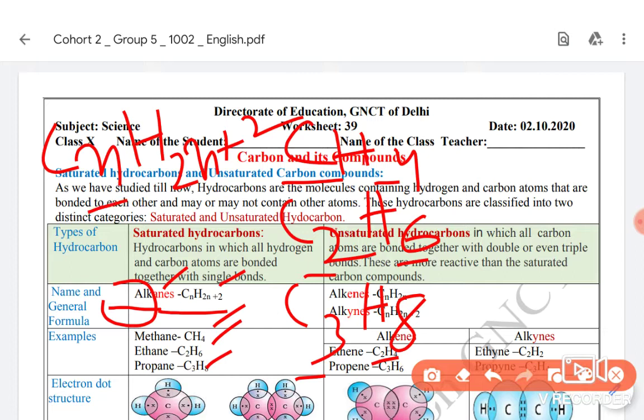If we put n as 1, see here in methane carbon is 1, so how many hydrogens will there be? 2 times 1 is 2, plus 2, 4.